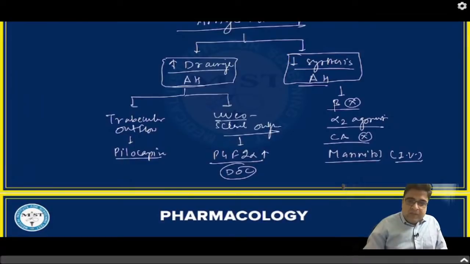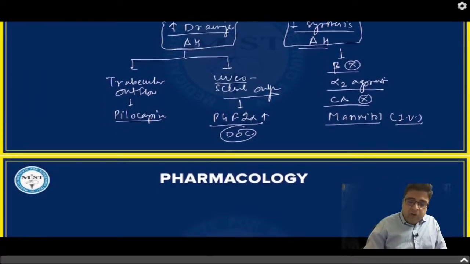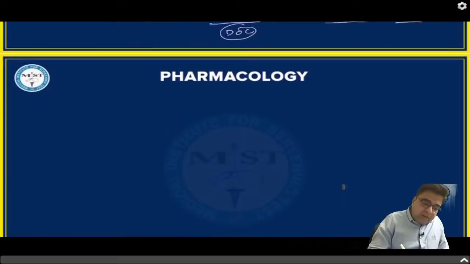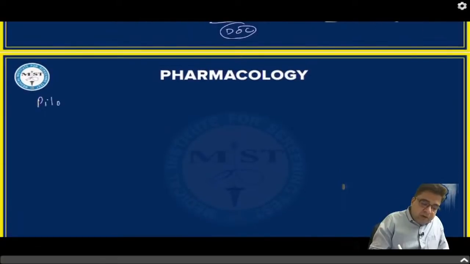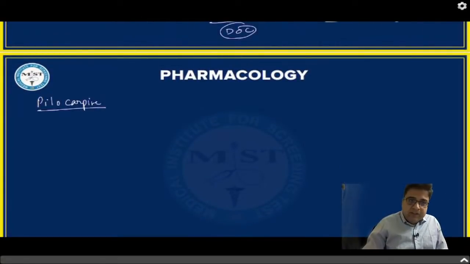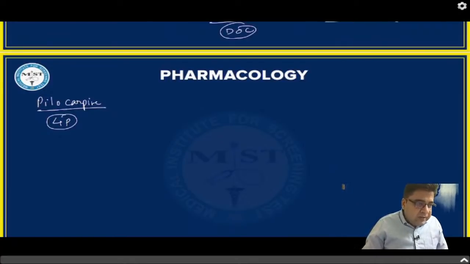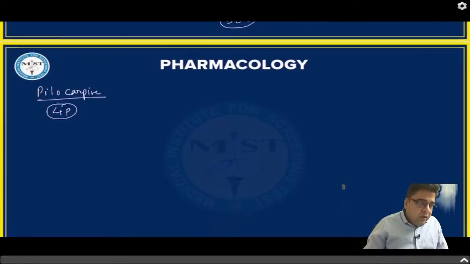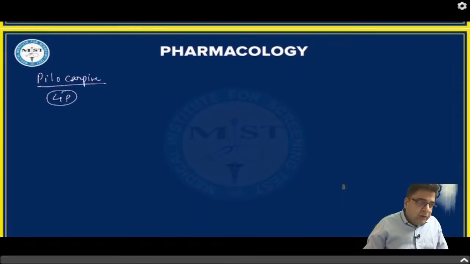Now this question is based on side effects of anti-glaucoma drugs. If we talk about side effects of pilocarpine, during our class discussion, we discussed that there are 4 side effects caused by pilocarpine, and you can remember these side effects by this mnemonic of P. Now anyone who is here and would like to answer, what are the side effects of pilocarpine?